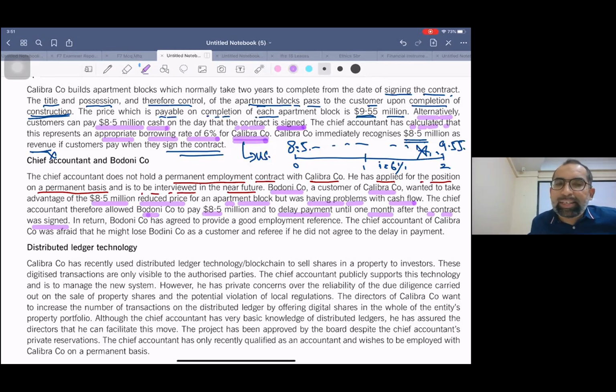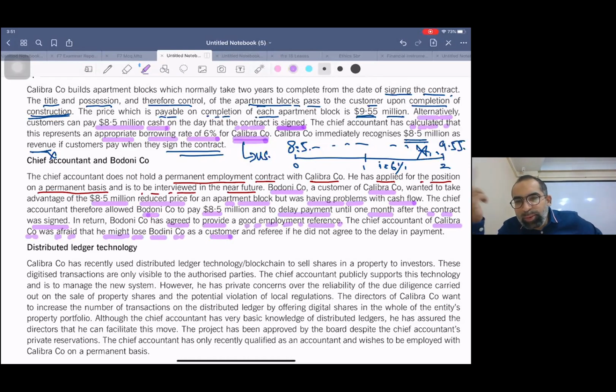What consideration is he getting? Listen, Badoni company has agreed to provide a good employment reference. The chief accountant of Calibra company was afraid that he might lose Badoni company as a customer. First of all, what company is giving an employment reference to this guy?